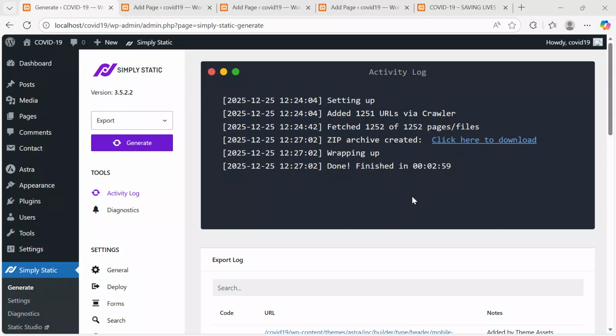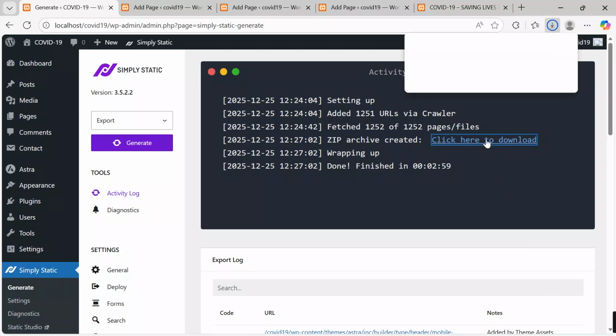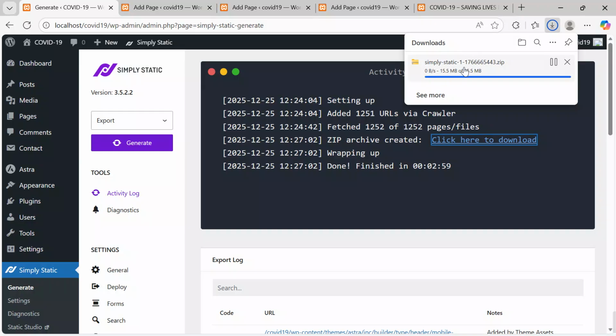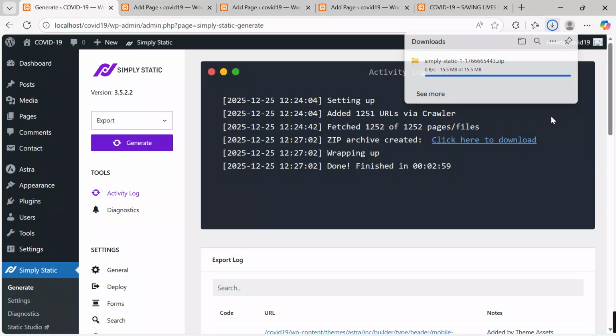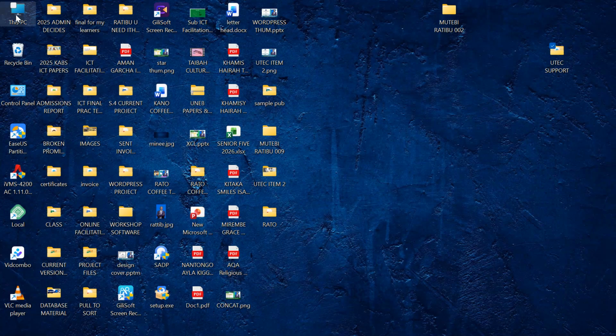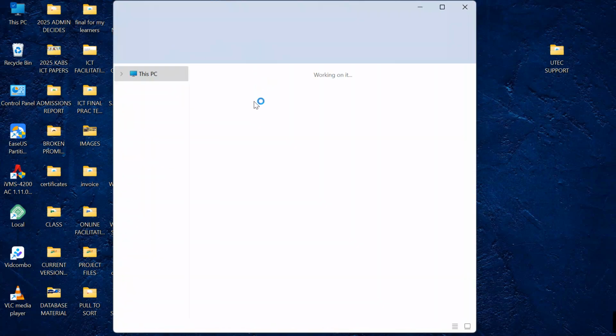Okay, so after the activity log is done generating the pages, now you can come over here and say click here to download. When you click here like this, your pages, your site will be downloaded the way you see here. Simply static is done downloading your page, your site. So I'll now go to downloads so that I can access my project.